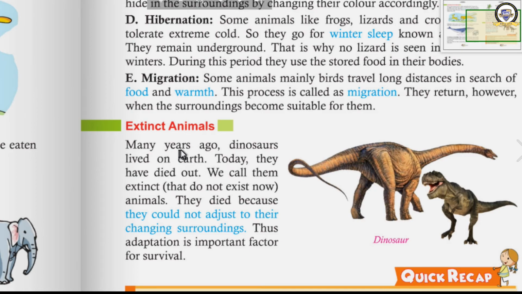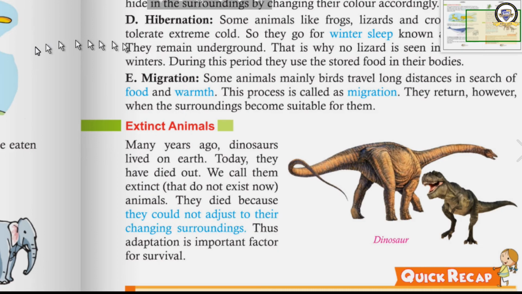Many years ago, these dinosaurs lived on the earth. Today they have died out. There is no dinosaur on the earth today. We call them extinct. Extinct means the animals that do not exist now. There is no dinosaur found on the earth now. They died because they could not adjust to their changing surroundings.